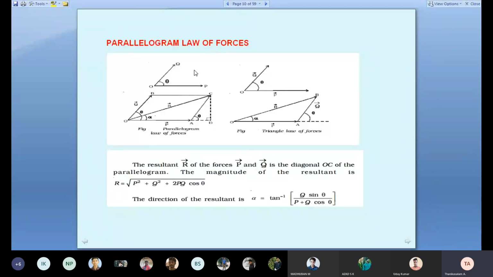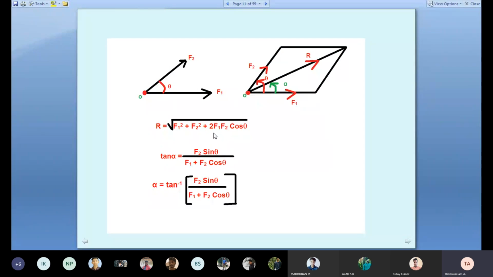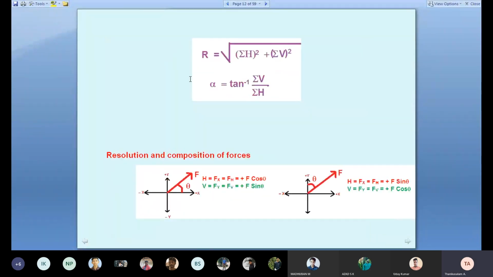Okay. Then the parallelogram law, a very important law. This is an analytical method, for only two forces acting. We want the resultant. We have the formula R equals square root of F1 square plus F2 square plus 2 F1 F2 cos theta. Then we find the resultant direction alpha, tan inverse of F2 sin theta divided by F1 plus F2 cos theta. Then suppose more than two forces are acting. Students, very important: more than two forces acting by the analytical method. This is the general formula: R equals square root of summation H square plus summation V square. The resultant direction alpha equals tan inverse of summation V divided by summation H.